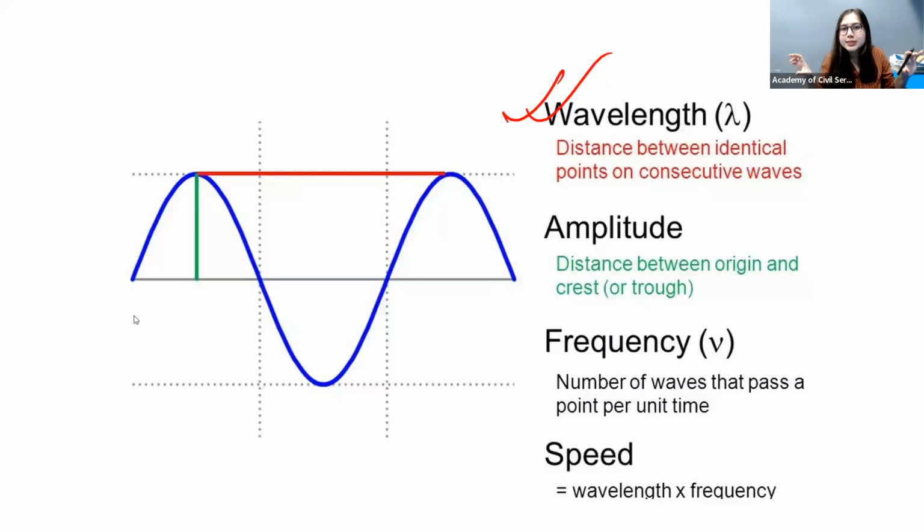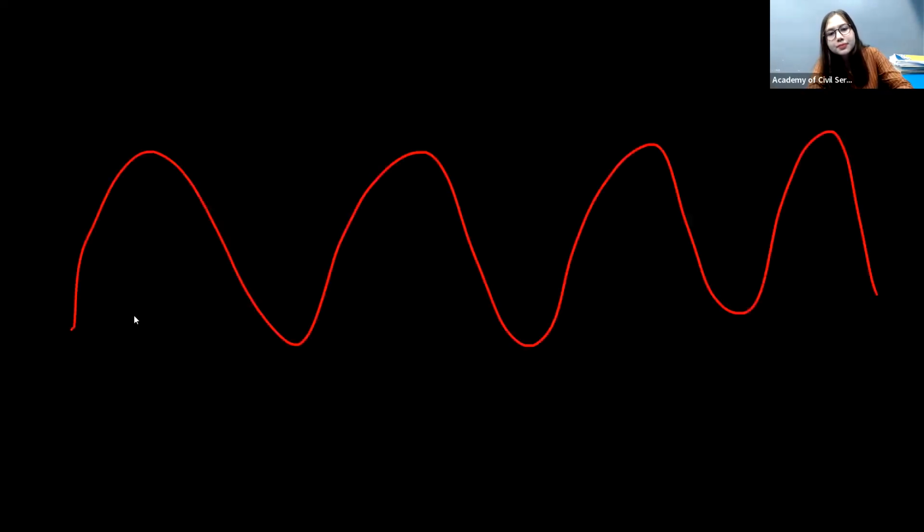Length, obviously, as the term length is here, it's talking about a certain distance, right? So this is one wave and this is another wave. So wavelength is the distance between two identical points on the wave, from this particular point to this one. So we call this wavelength. If we draw this, this is the wavelength, right?